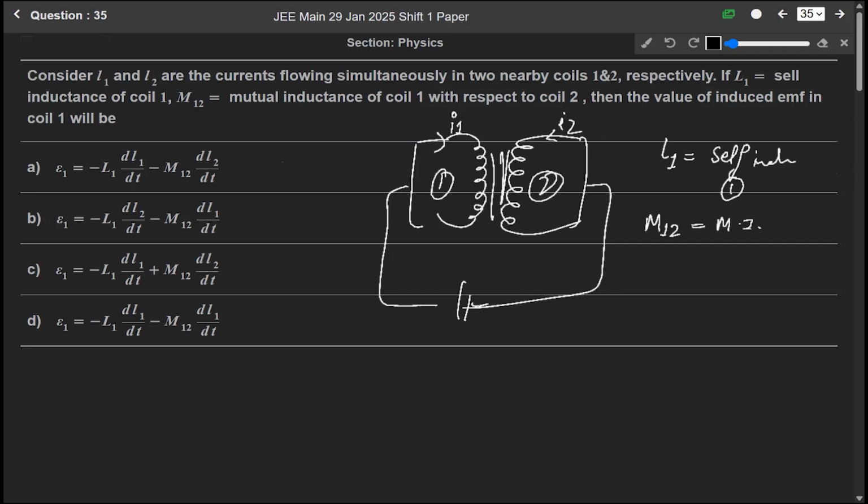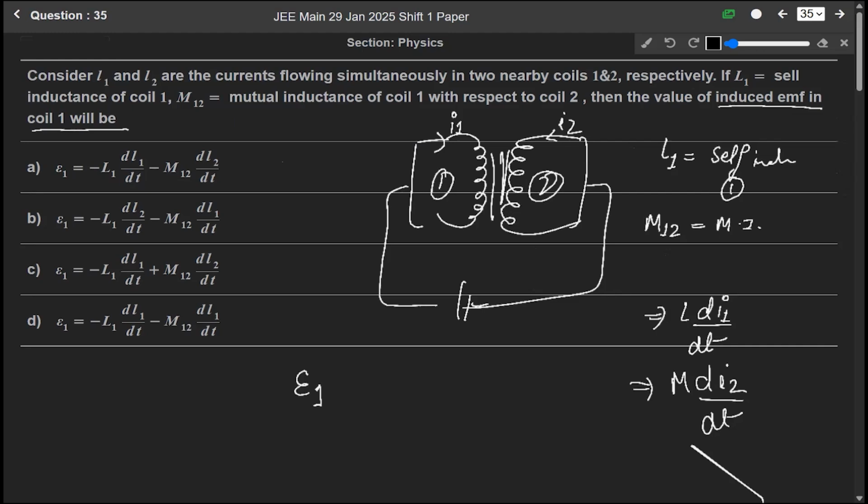Then the value of induced EMF in coil 1 will be, okay. So we know that the magnitude of the induced EMF due to self inductance is L di by dt, and here I1 is the current. So we can write di1 by dt. And the magnitude of the induced EMF due to mutual inductance is M di2 by dt. So to find the value of induced EMF in coil 1.